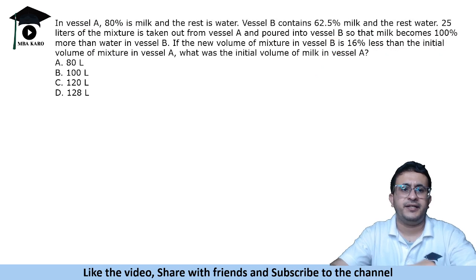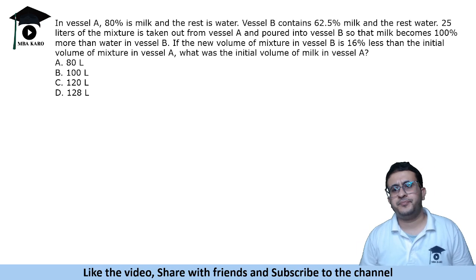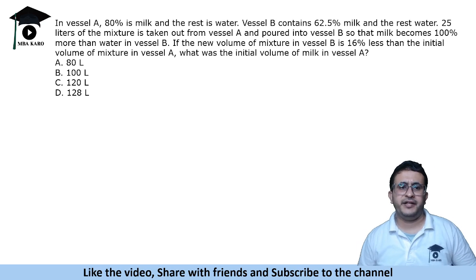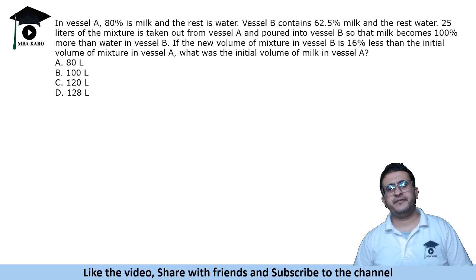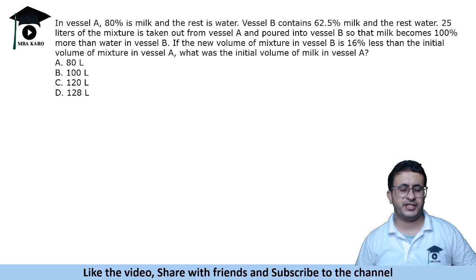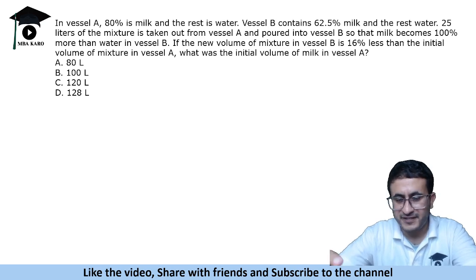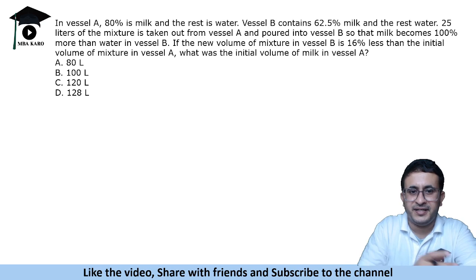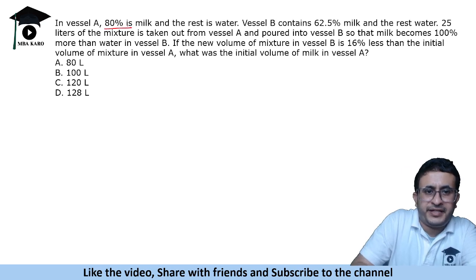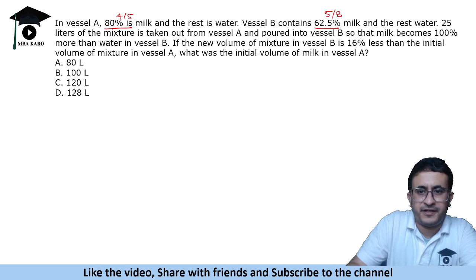In a vessel A, 80% is milk and the rest is water. Vessel B contains 62.5% milk and the rest water. 25 liters of the mixture is taken out from vessel A and poured into vessel B, so that milk becomes 100% more than water in vessel B. If the new volume of mixture in vessel B is 16% less than the initial volume of mixture in vessel A, what was the initial volume of milk in vessel A? Okay, so too much information given. Let's do it. So 80% is 4 by 5, okay, and 62.5% is 5 by 8.